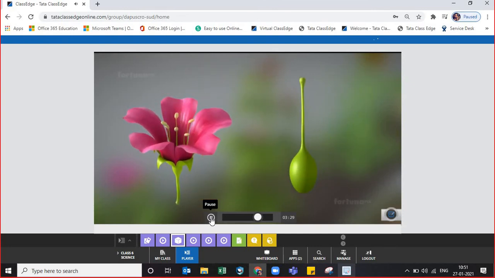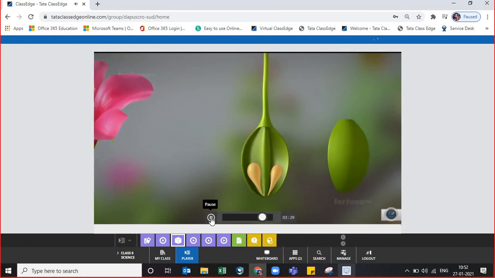The last whorl is the gynoecium. So this is the female part of the flower, the stigma, style and the ovary. It is otherwise also known as gynoecium, also called the pistil. This is the female reproductive organ of the flower. The pistil consists of a swollen ovary at the base, a long tubular structure known as the style, and a sticky tip called the stigma.